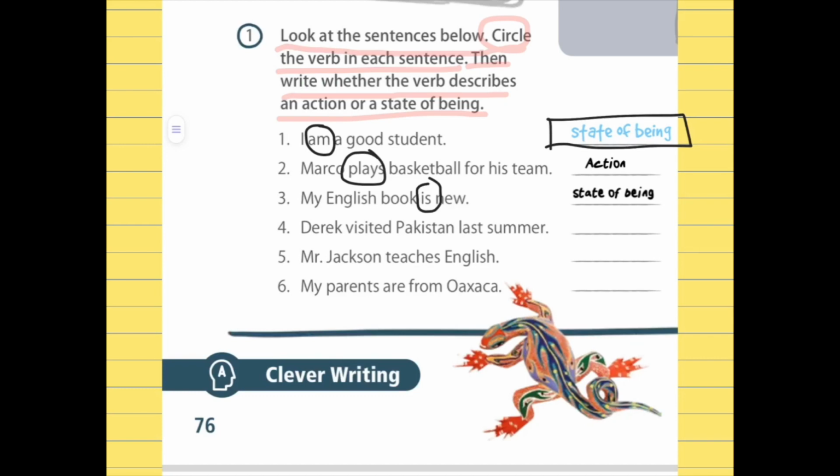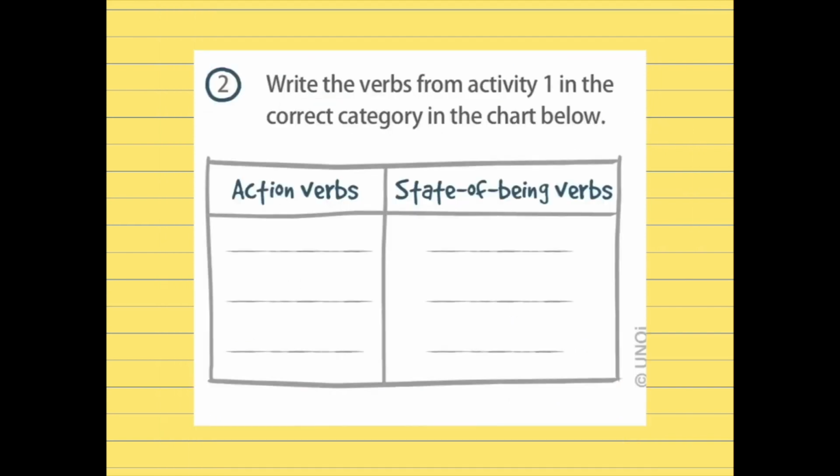Did you finish? Let's check the answers. In number 4, the verb is visited, which is an action. On number 5, the verb is teaches, which is also an action. On number 6, the verb is are, which is the verb to be, so that means it is a state of being. If it's necessary, correct the answers.